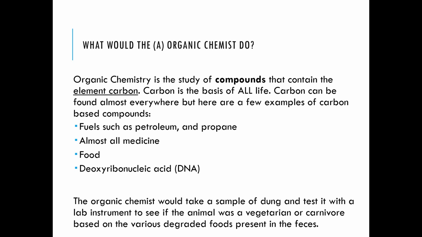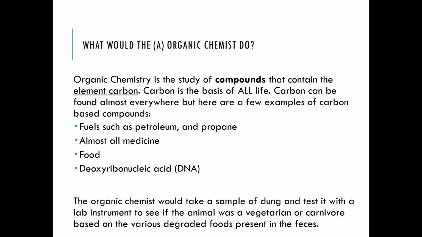So an organic chemist would take a sample of dung and test it with a lab instrument to see if the animal was a vegetarian or carnivore based on the various degraded foods present in the feces. He will be testing the feces for any kind of degraded foods. If the animal was a vegetarian, it would be eating only vegetables, so the degraded food in the feces would be based on the vegetables only.